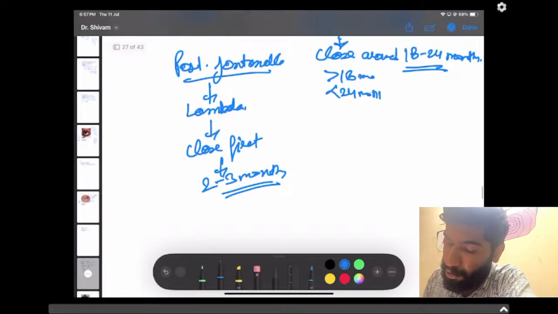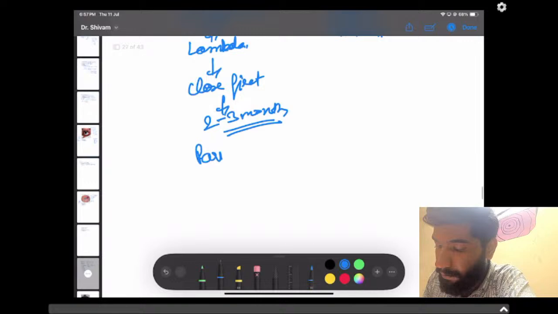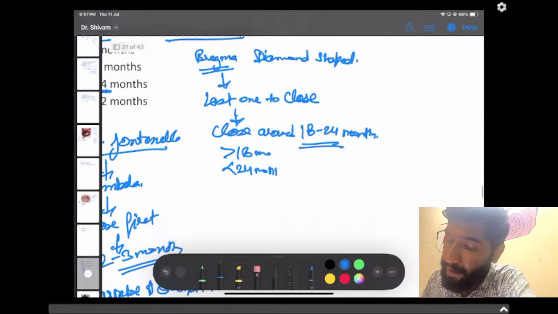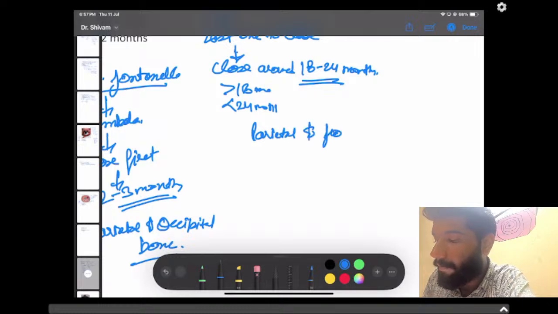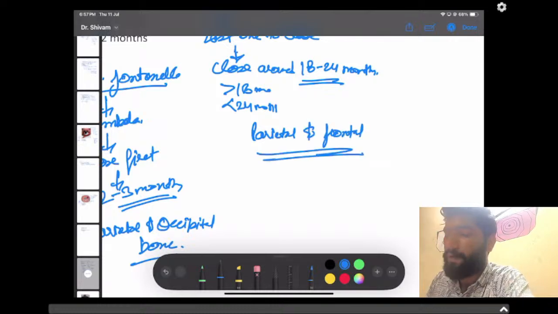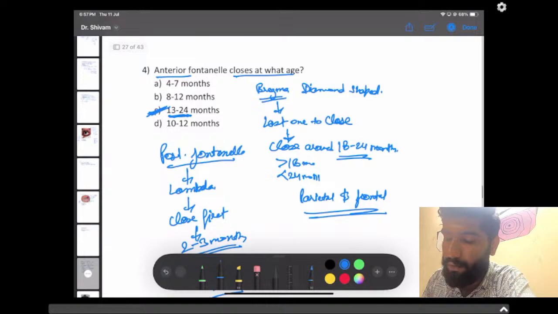The posterior fontanelle is present between the parietal and occipital bones, whereas the anterior one is present between parietal and frontal. So the answer here will be 24 months, no doubt.